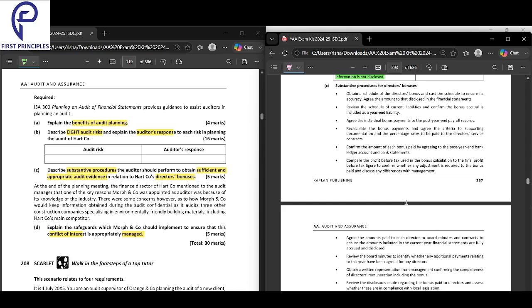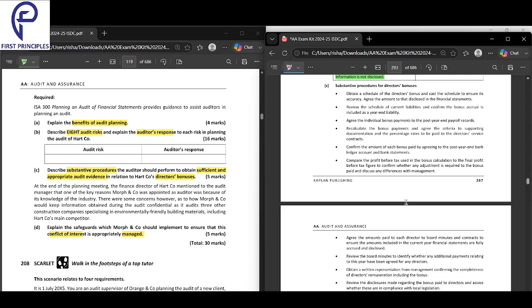So whenever you have to do substantive procedures, you have to write action, source, purpose, and objective. Whenever you write substantive procedures, you have to break it down into action, source, and purpose.